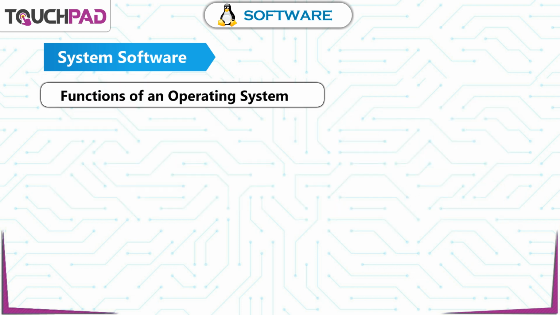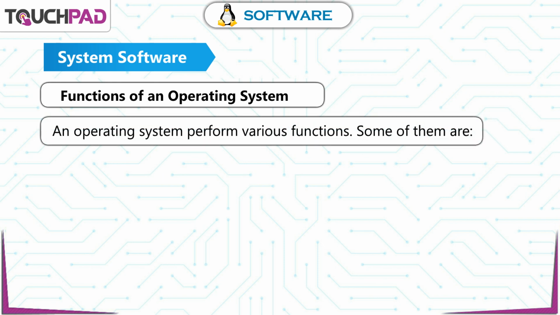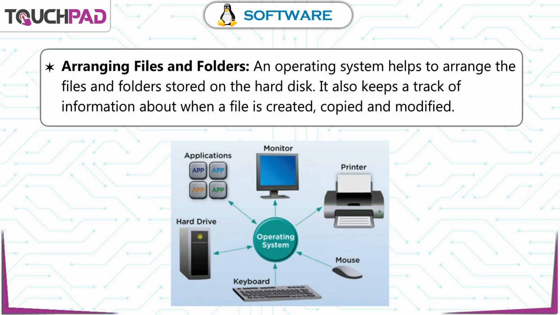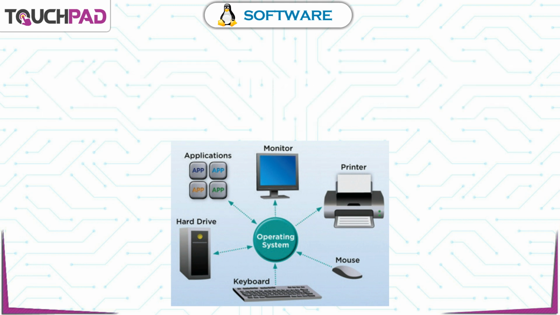Functions of an operating system. An operating system performs various functions. Some of them are arranging files and folders. An operating system helps to arrange the files and folders stored on the hard disk. It also keeps track of information about when a file is created, copied, and modified.